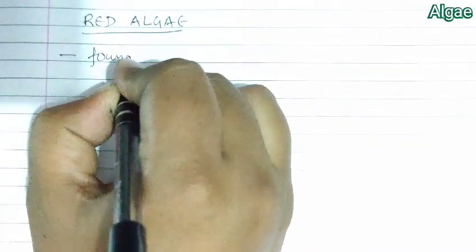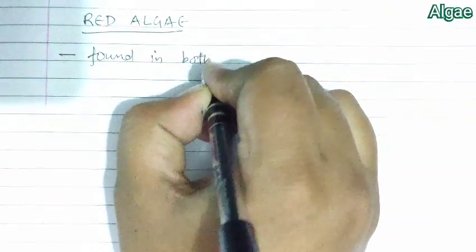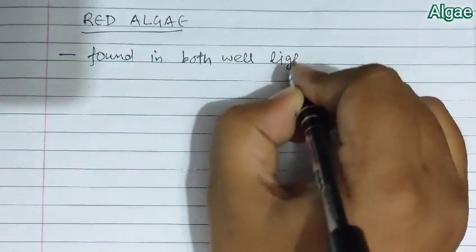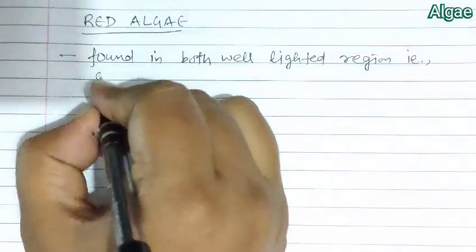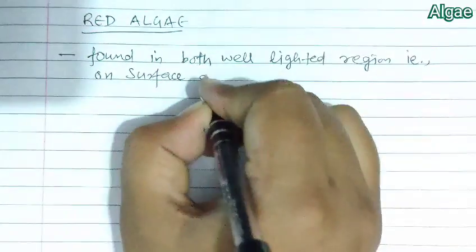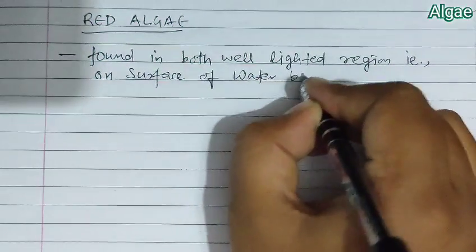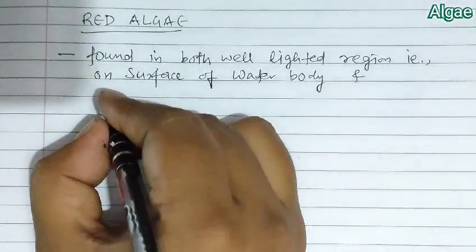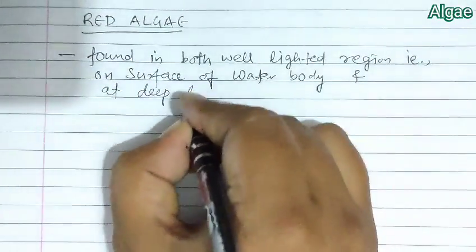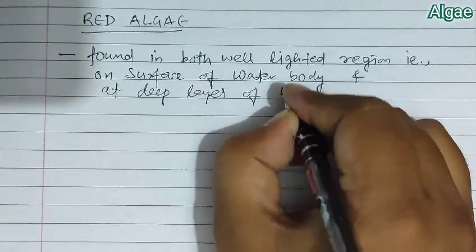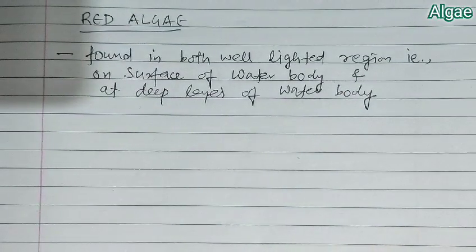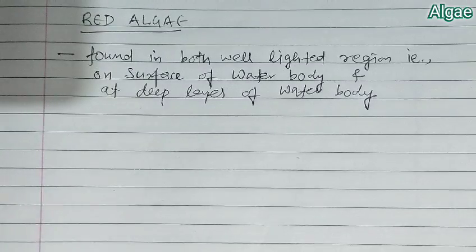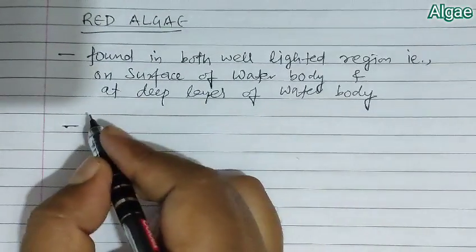You know that red algae are found in both well lighted regions, that is on the surface of the water body, and at the deep layer of the water body where minimum light penetrates. So they are found at the maximum depth.